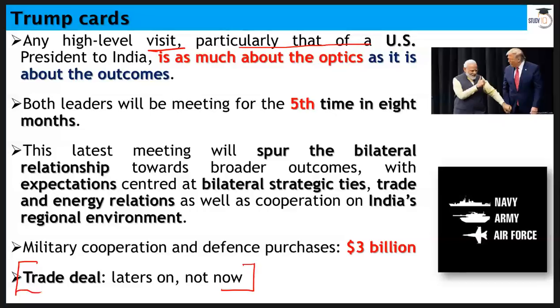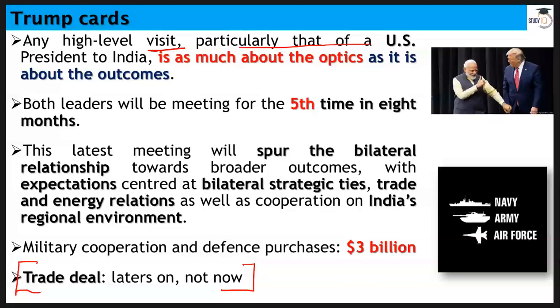Early on, it was expected that both nations will have a limited trade deal, a small one, a baby step or a first step. But this is not going to take place because both nations have agreed that they need to give more time. There are various different issues between both nations as far as trade is concerned. So they want to sort it out first.